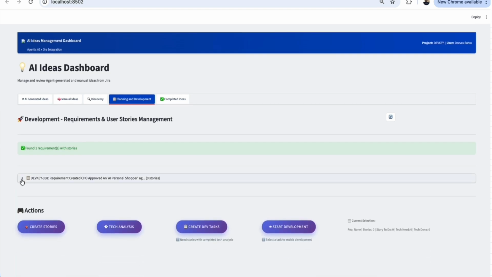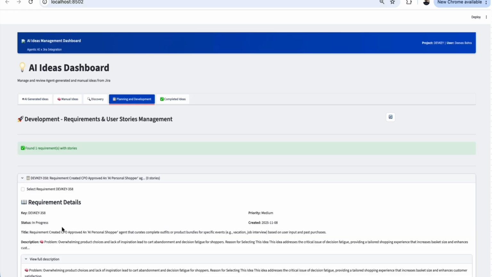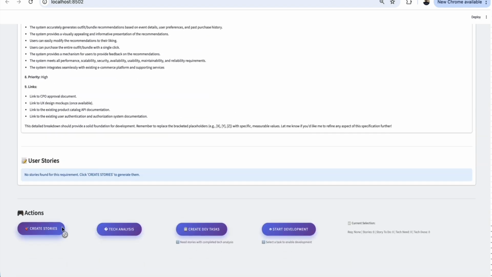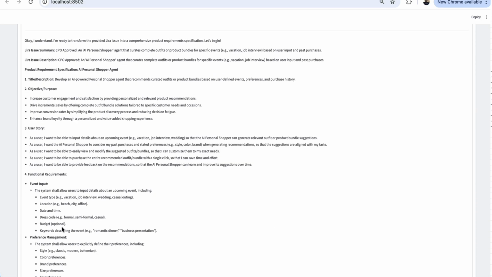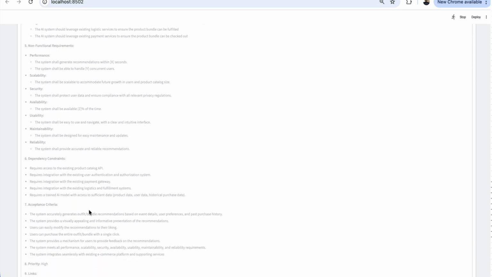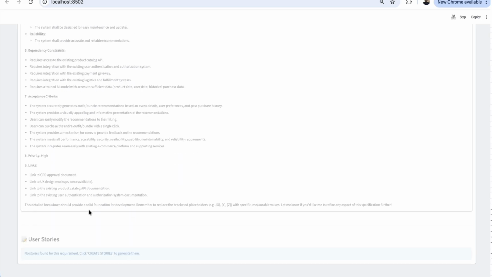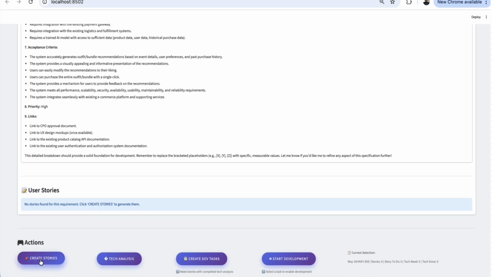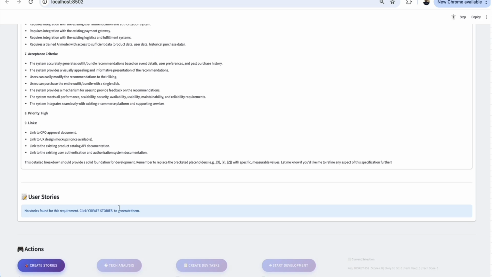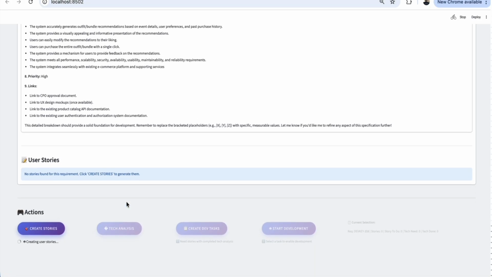Once you're happy with the requirements and you have updated them the way you want, you can go to the planning tab and hand it over to your agents who are going to do the planning. So these are the business analyst, or you can say the product owner from your organization, who looks into the requirement and says, yeah, this looks good and it has everything I need. If he or she has any question, they can go to the CPO and product managers and ask those questions. Otherwise, they say, okay, I'm happy. Let me create the stories. So they click the create story button, and then the story will start creating.